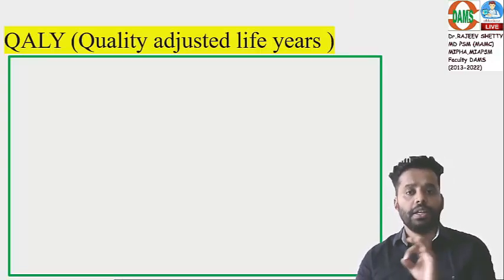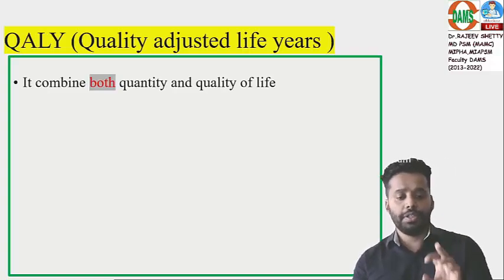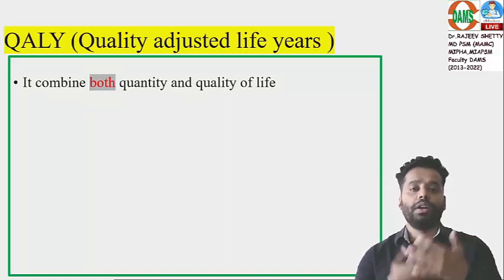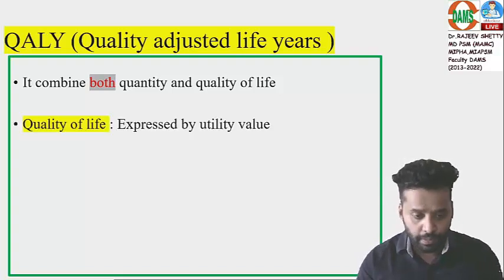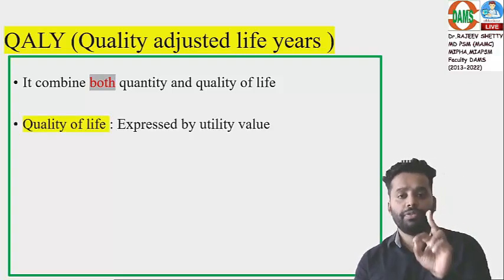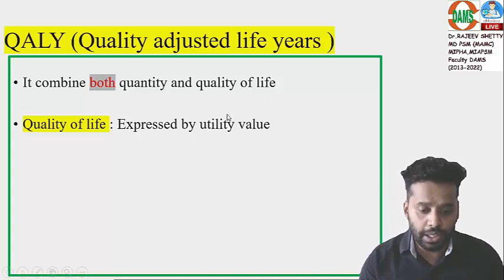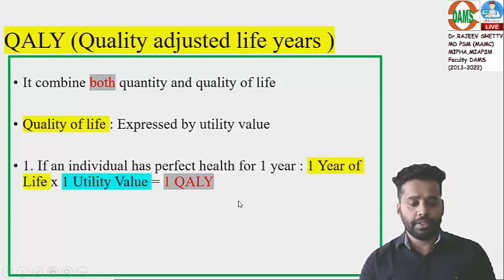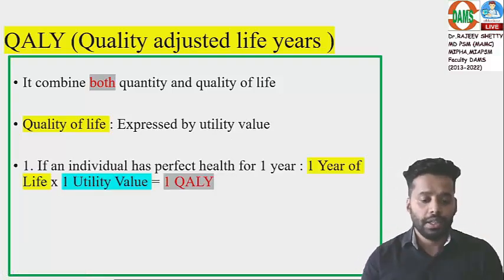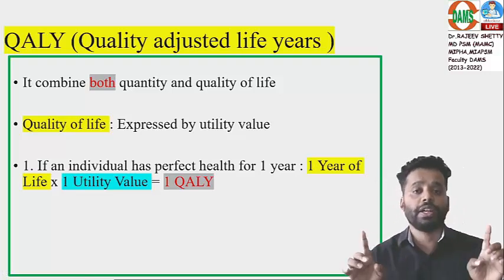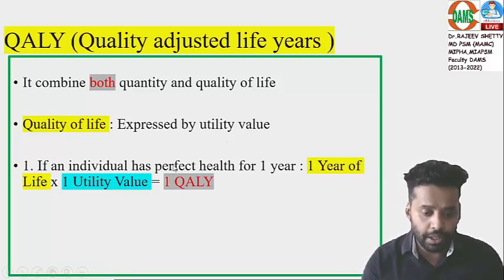Quality adjusted life years. It is a measure to combine quantity and quality of life together. Quality of life, how we lived, is expressed by utility values. For example, if one individual has lived for 1 year in perfect health, perfect health utility value is 1.